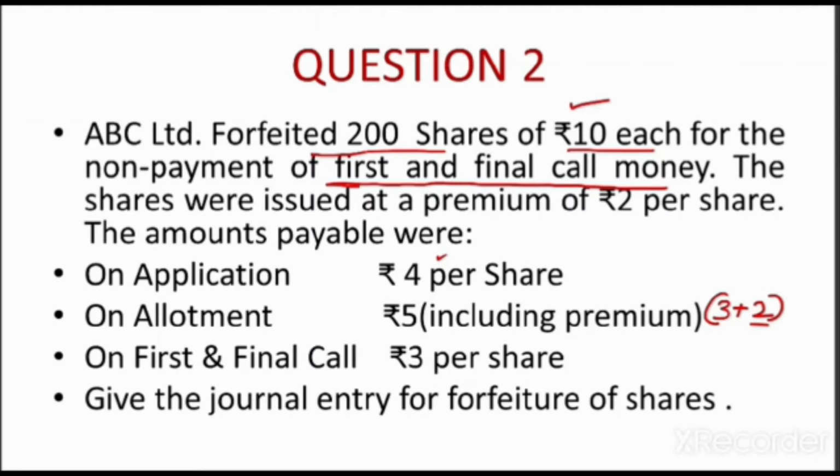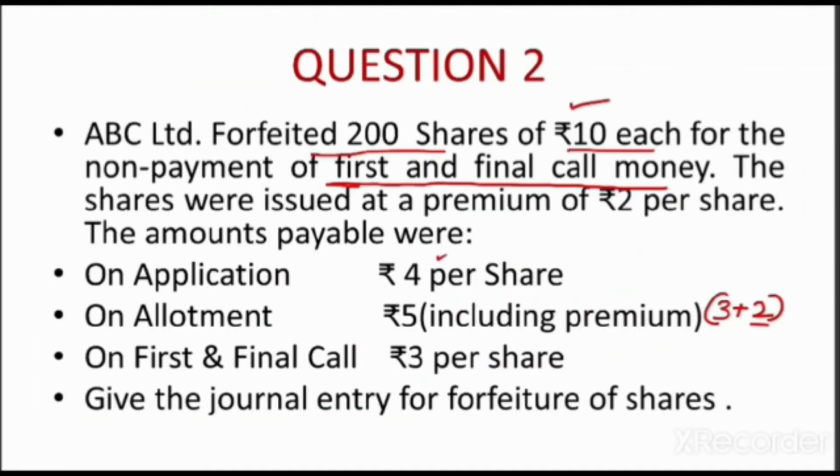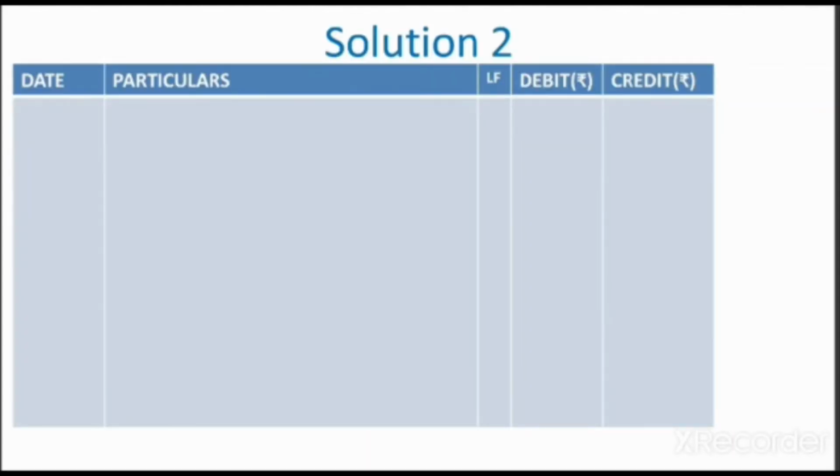So children, we come back to our question whether we have received the premium. The answer to this is yes. As we have not received the first and final call, that means we have received the premium, that is the allotment money on which the premium was to be received. So we brief the question here.